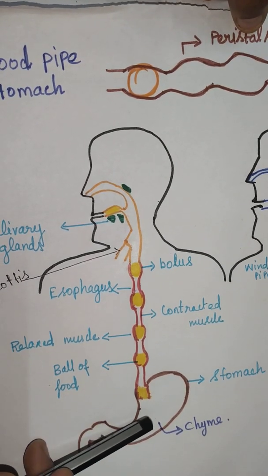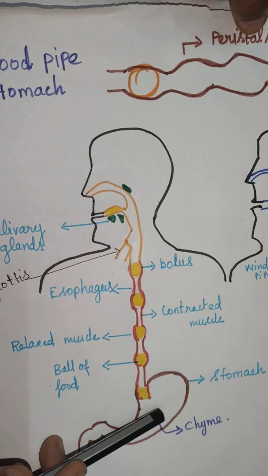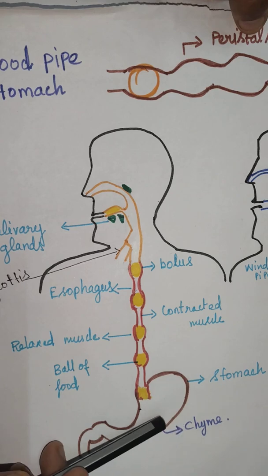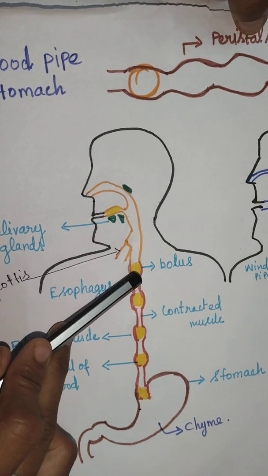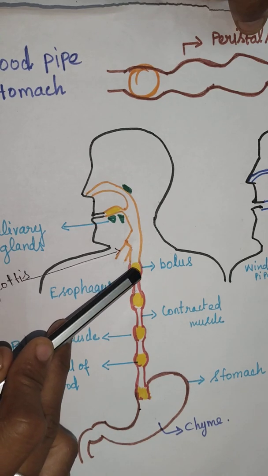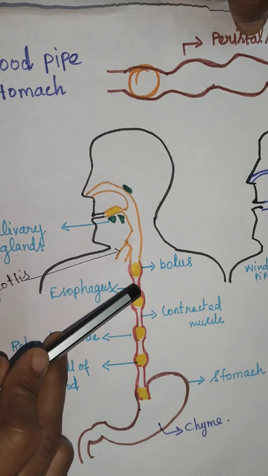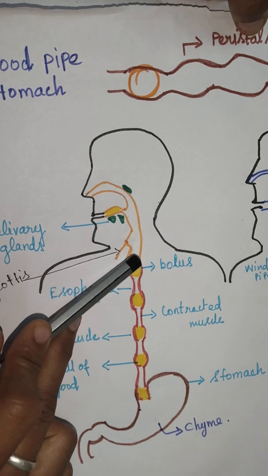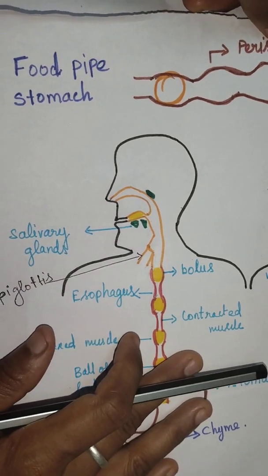The food in the stomach is in the form of semi-solid. It is called chyme. And the swallowed food which is passing down through the esophagus is called bolus. The ball of food which is passing down through the esophagus from the mouth is called bolus. This is what we have about the food pipe and stomach.